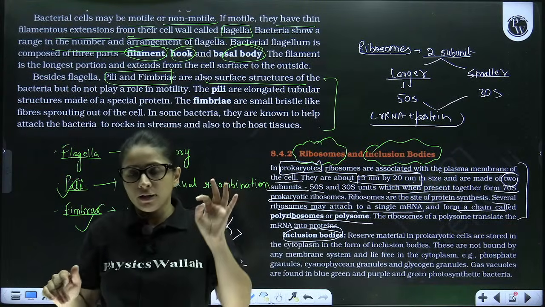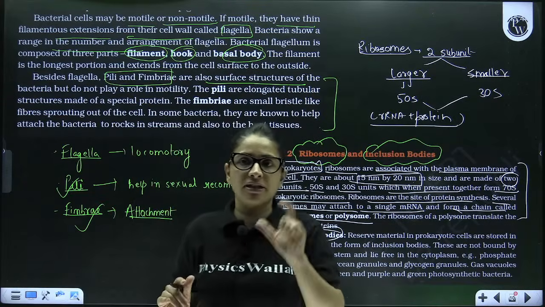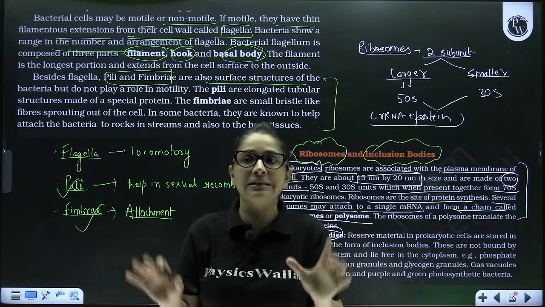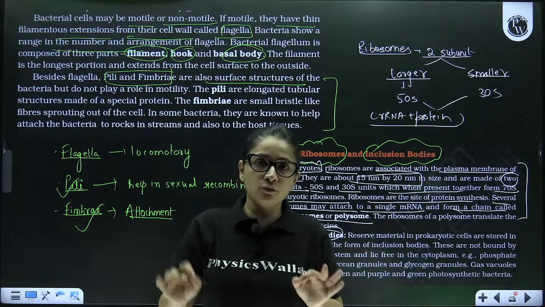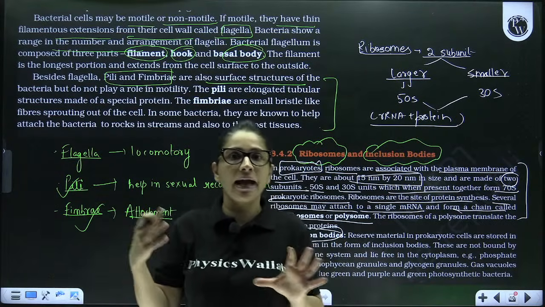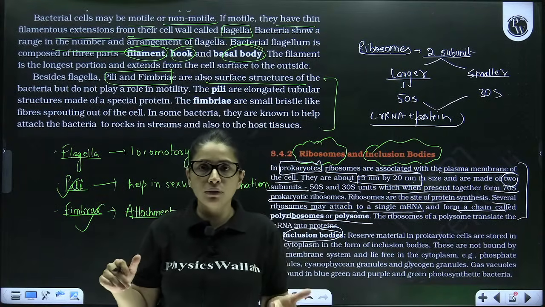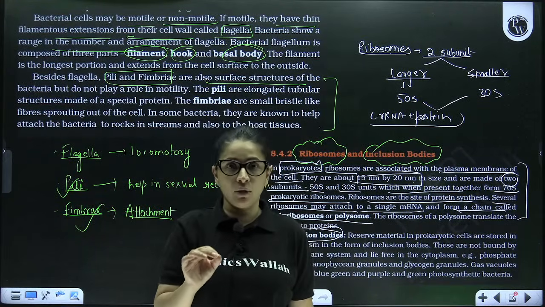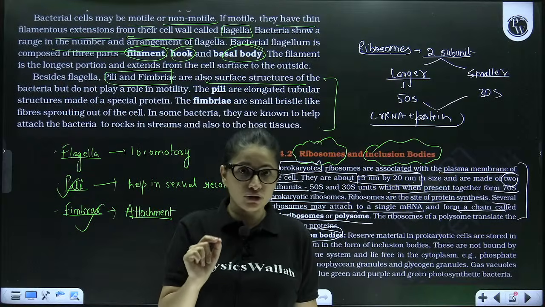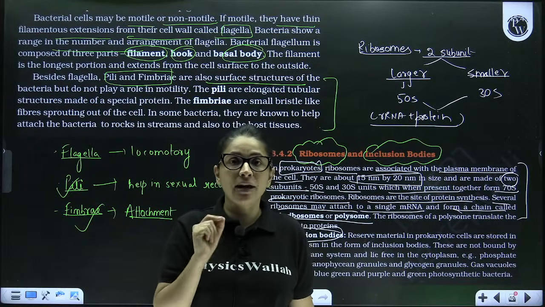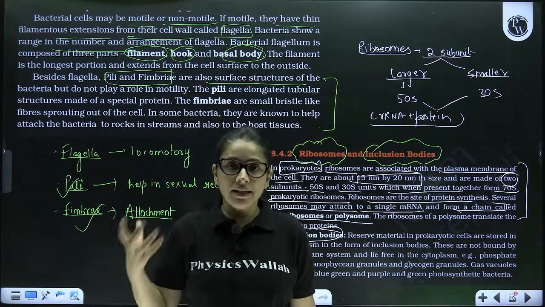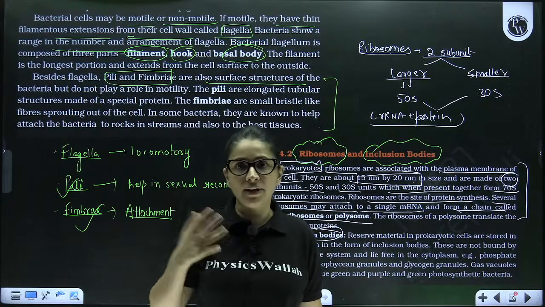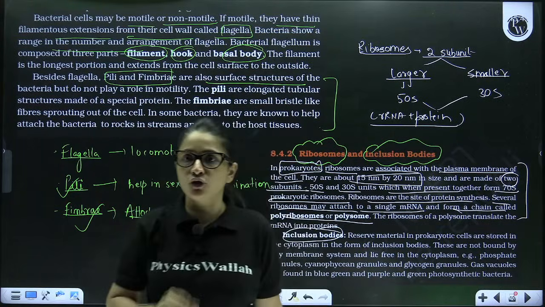That's it. One of the inclusion bodies which I would like to mention again over here is gas vacuole, which is exclusively found in some green algae and cyanobacteria, some blue-green algae and some purple and green sulfur bacteria. They have gas vacuoles. They are again non-membrane bound structures which are responsible for trapping gas in them, so that these bacteria become light in weight and they simply float on the surface of water.